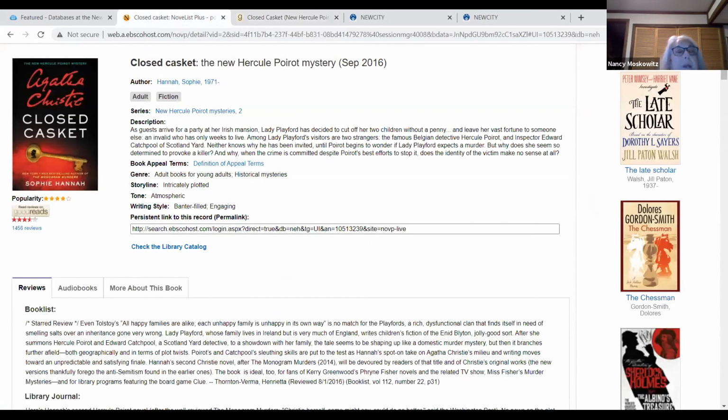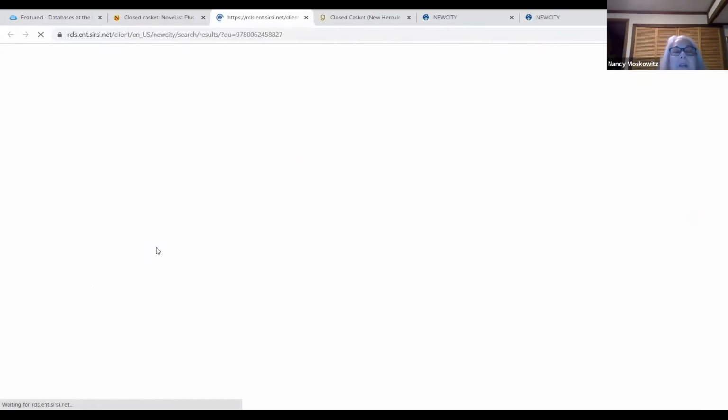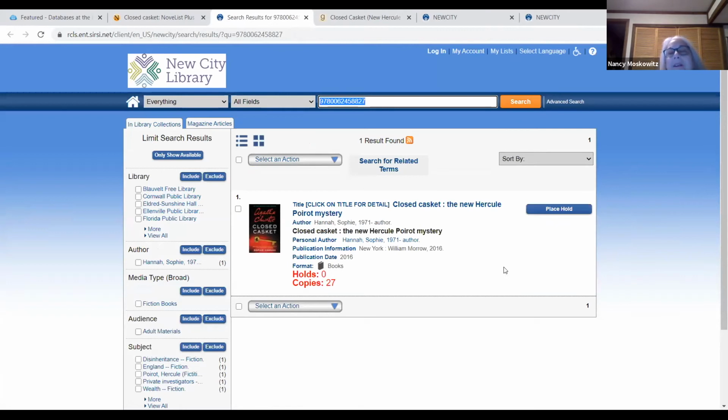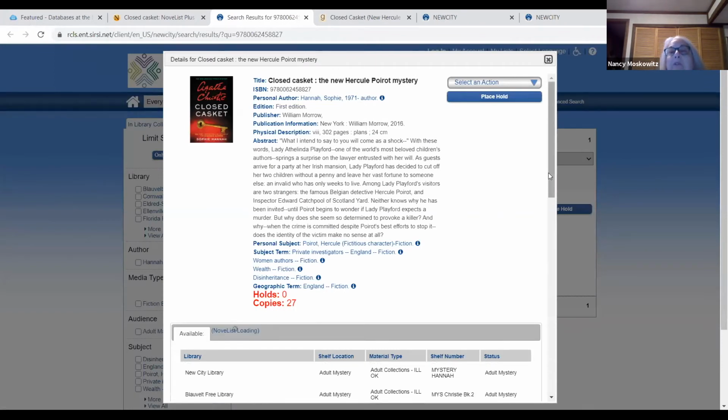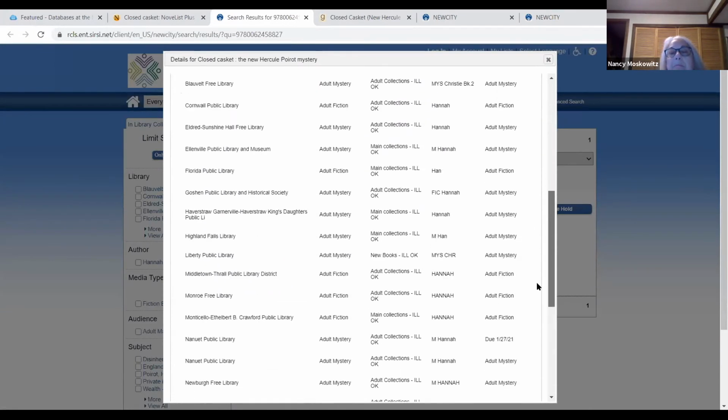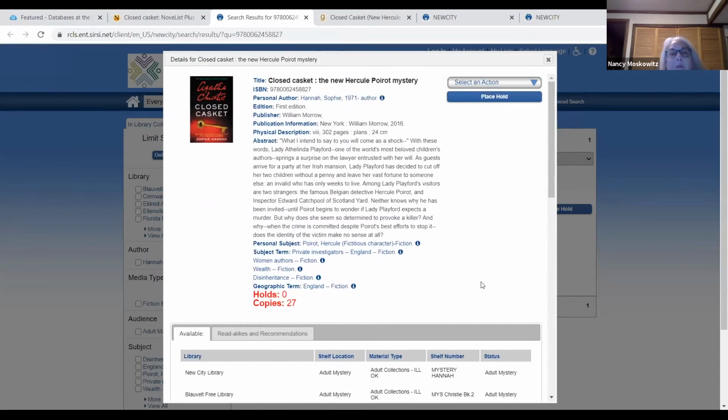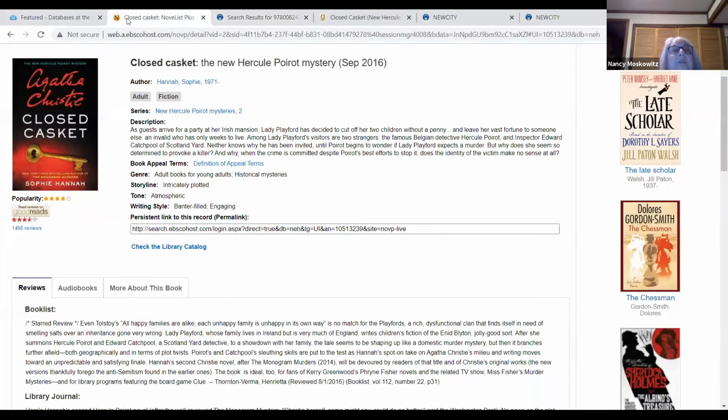All right, go back to Closed Casket, and I want to check and see if the library owns it. Check the library catalog. In seconds, I'm on here. 27 copies. The New City Library does own this book, and I can place it on hold, or I can call the library and have it put on hold for me. So that's a very quick and easy way to get hold of this book.